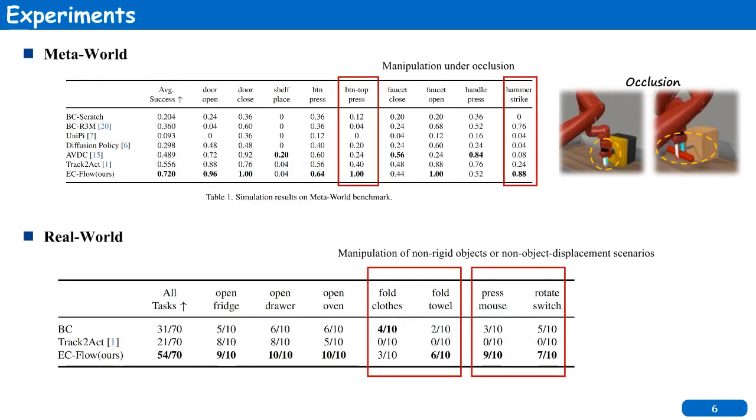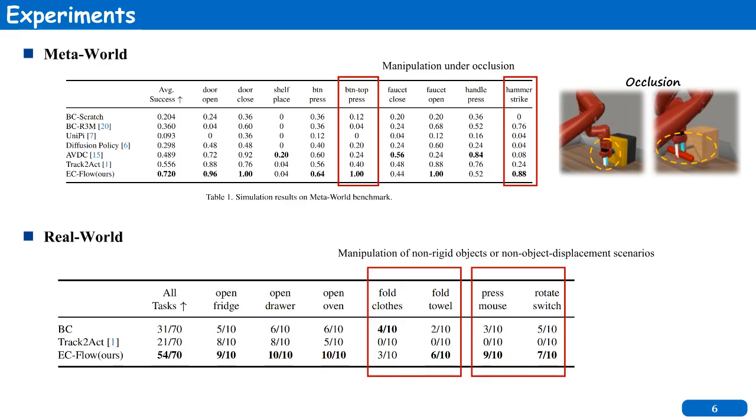We evaluate EC Flow in both simulation and real-world environments. In simulation, we use the MetaWorld benchmark, which includes tasks involving occlusion. EC Flow outperforms all baselines with a significantly higher average success rate. It achieves near-perfect performance on tasks like button-top press and hammer strike, where occlusion makes motion prediction difficult.